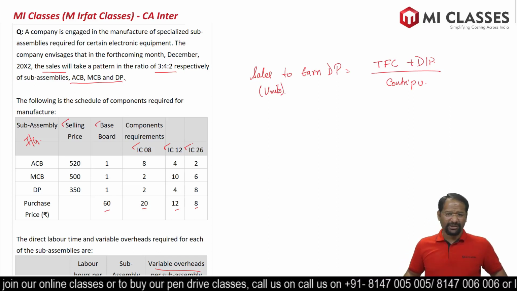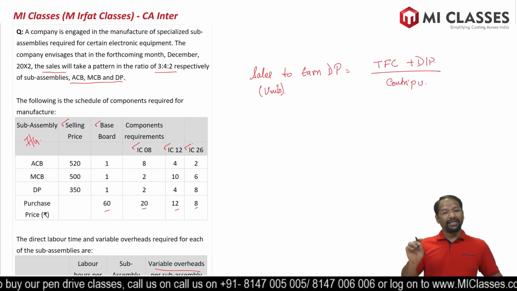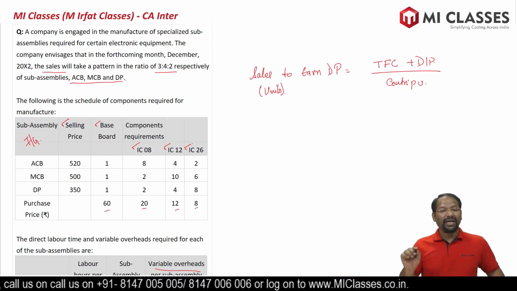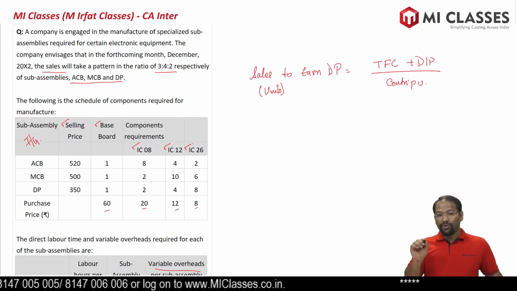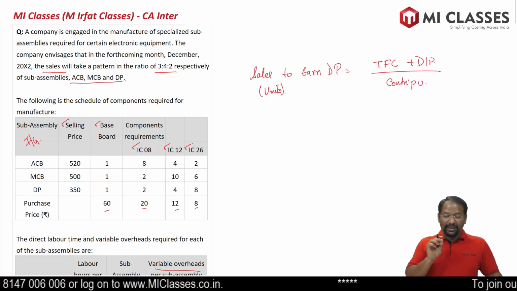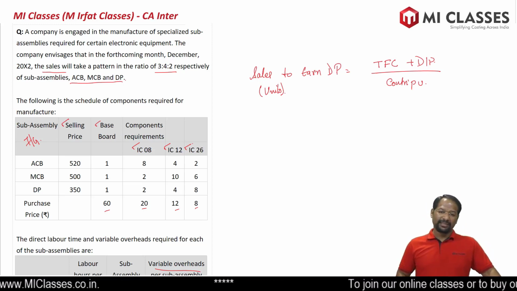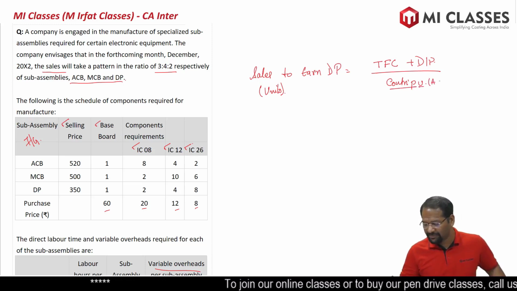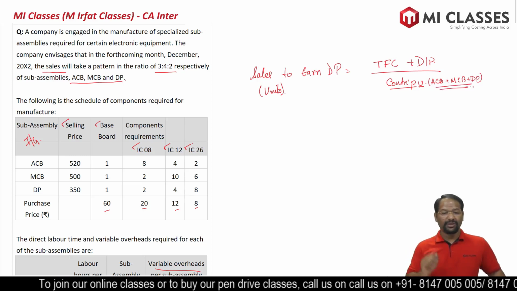But in the given question, there is not one unit, there are three different products: ACB, MCB, and DP. So we will have to do some additional calculation. What is that calculation? We have to calculate contribution per unit of all the three products. Once we have calculated contribution per unit, then I will tell you the next step. So first step is, let's calculate contribution per unit of ACB, MCB, and DP.